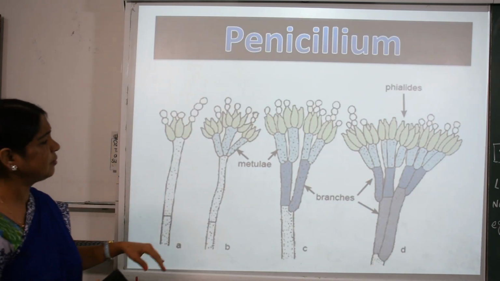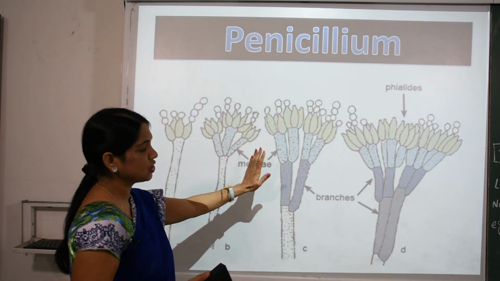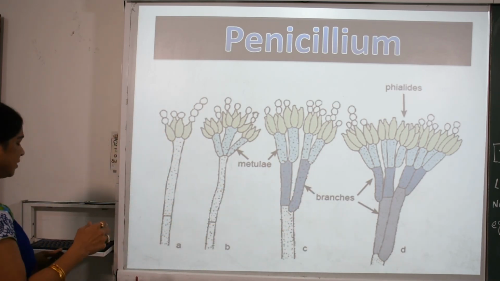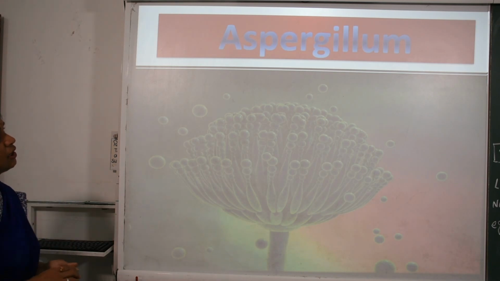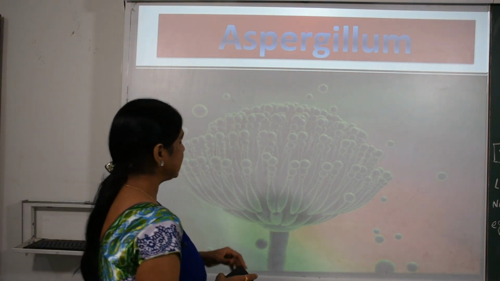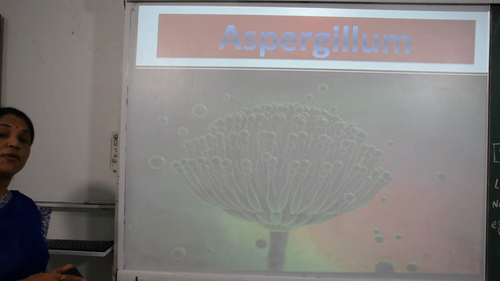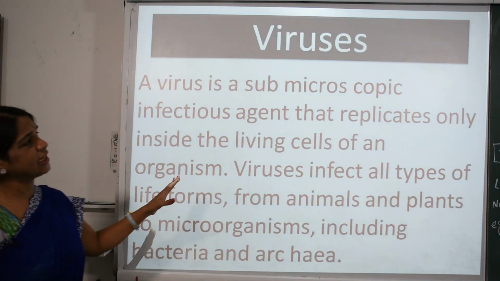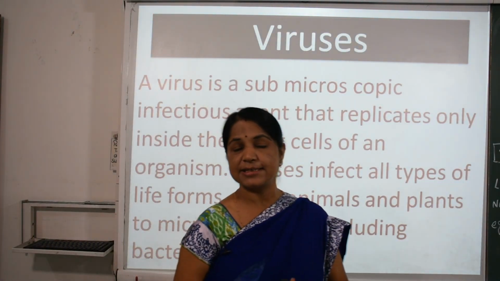This is Penicillium, the picture of the Penicillium. Now further we see this, which is Aspergillus. It is also a part of the microorganisms. Now we see the further branch that is divided.